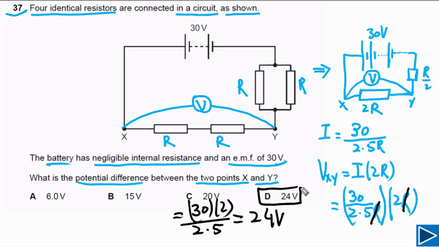So the answer for this question is 24 volts. It means the reading on this voltmeter will be equal to 24 volts.